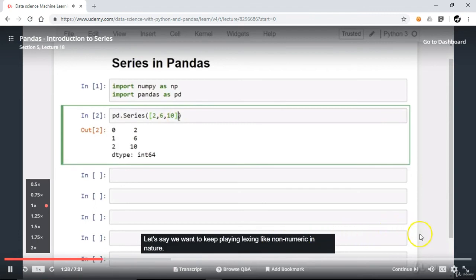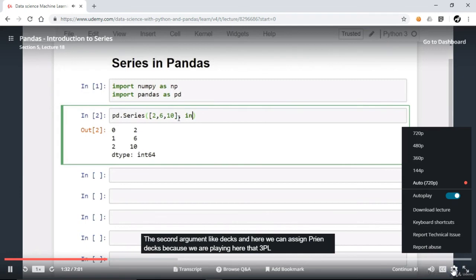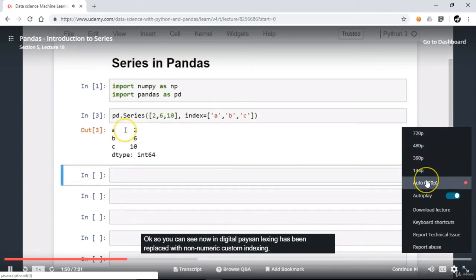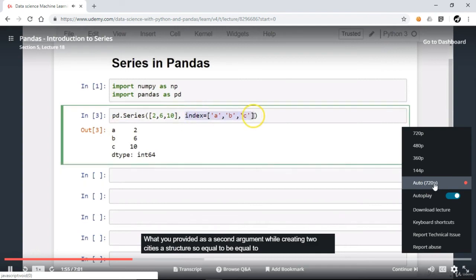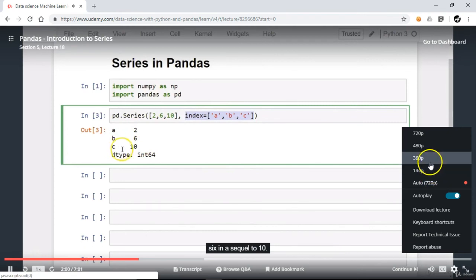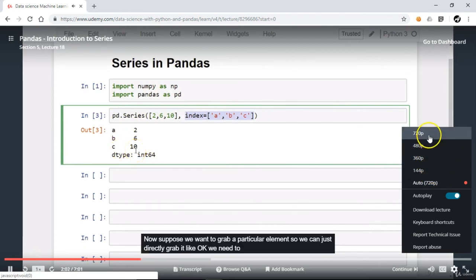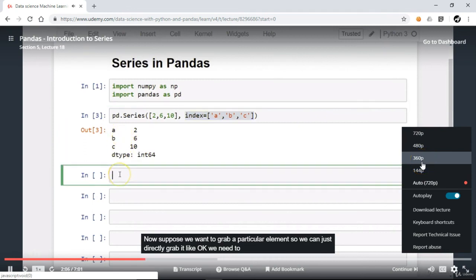In the bottom right corner there is a button for settings. From settings, if you feel that the quality of this particular video is much lower, you can always adjust it. By default this video will start in 720p format, and Udemy students always love to watch videos in 720p. But depending on your internet connection and bandwidth availability, it may lower your video quality also.